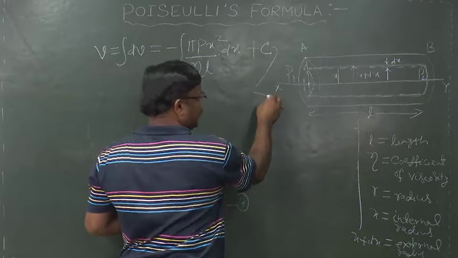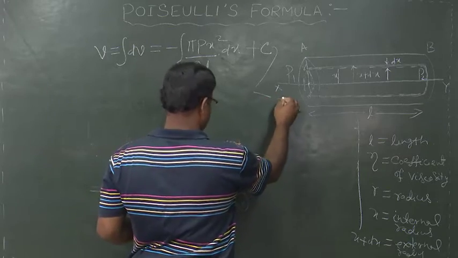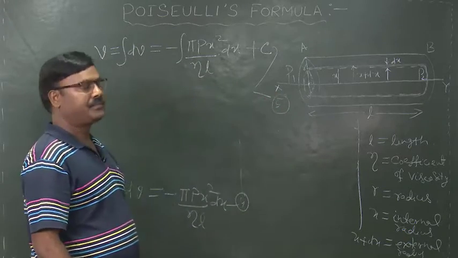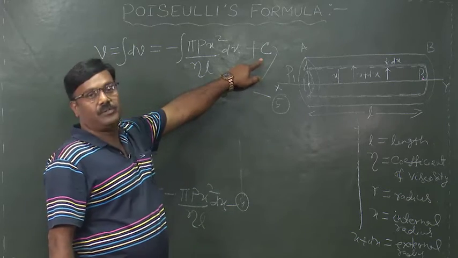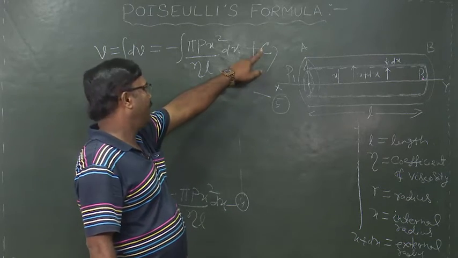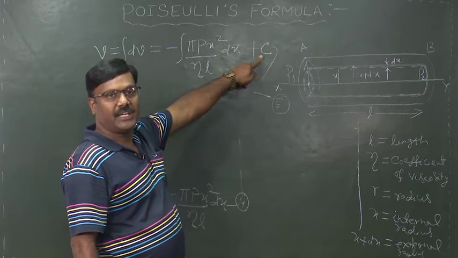Let this be equation 5. To get the value of this constant of integration, let us apply the boundary condition.